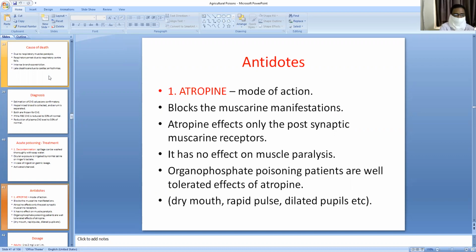The mode of action: atropine blocks the muscarinic manifestations. Atropine affects only the postsynaptic muscarinic receptors. It has no effect on muscle paralysis. Organophosphorus compounds poisoning patients tolerate atropine well. Dry mouth, rapid pulse and dilated pupils will all be seen while you are giving the atropine injection. Full atropinization is needed. Atropine can be given 40 mg per day, and even 1000 mg can be given per day if the organophosphorus poisoning is severe.